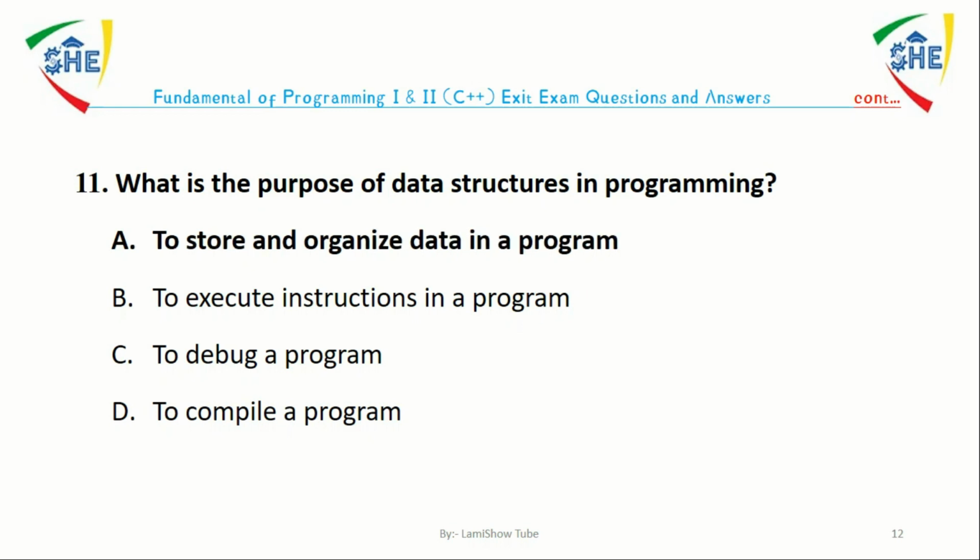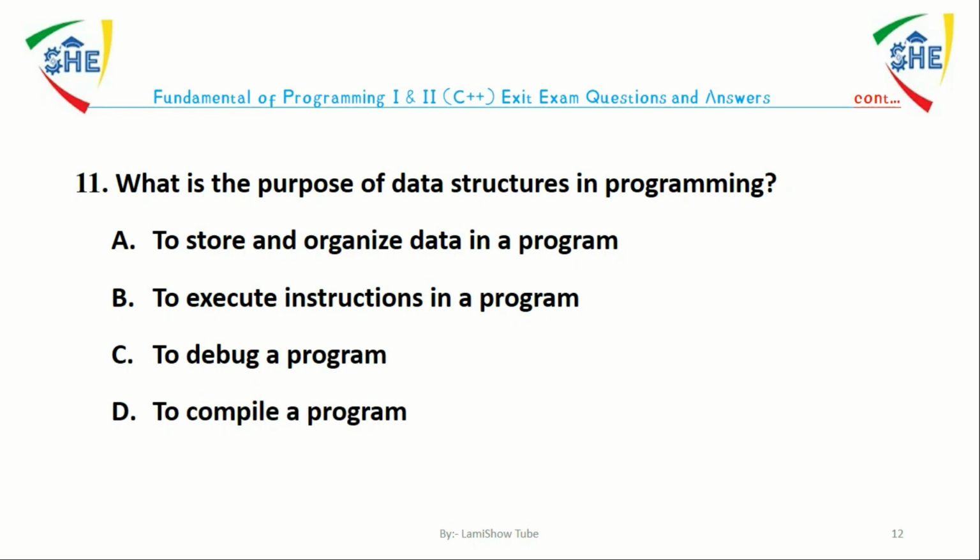To store and organize the data in program. B. To execute an instruction in program. C. To debug a program. D. To compile a program. The answer is A. Data structure are used to store and organize data in program.